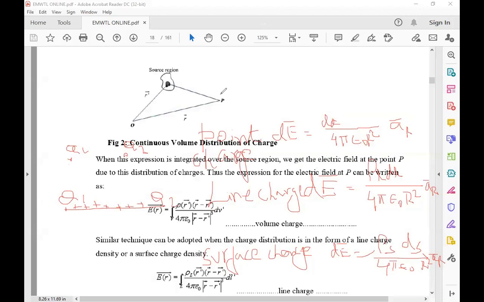The formula for the volume charge: dE bar is equal to dQ, where dQ is nothing but rho v into dV. Replacing dQ with rho L into dl gives the line charge, and replacing dQ with rho s into ds gives the surface charge.